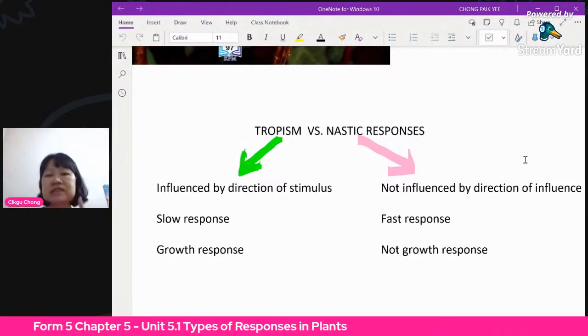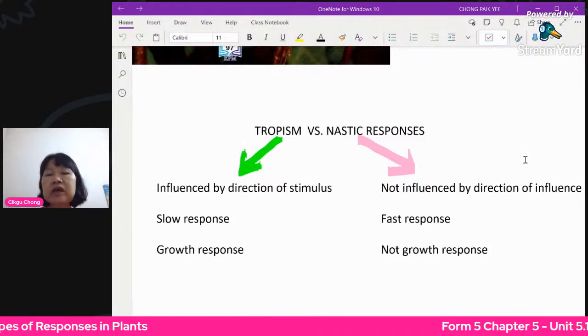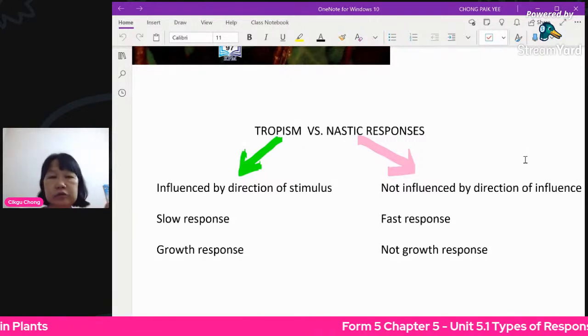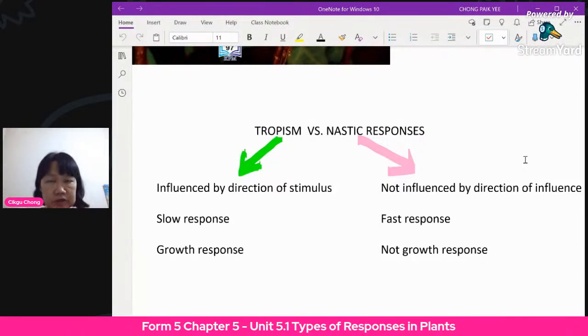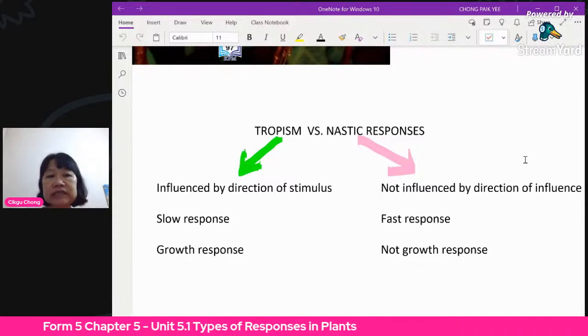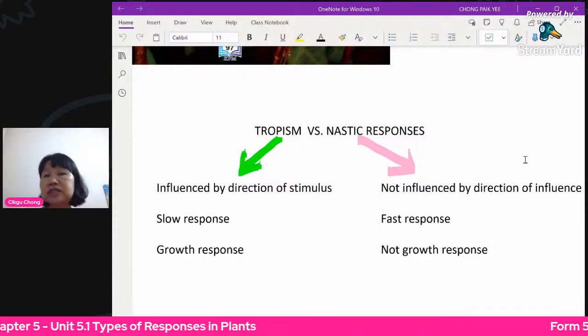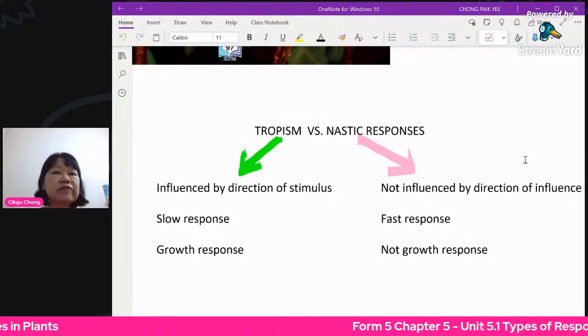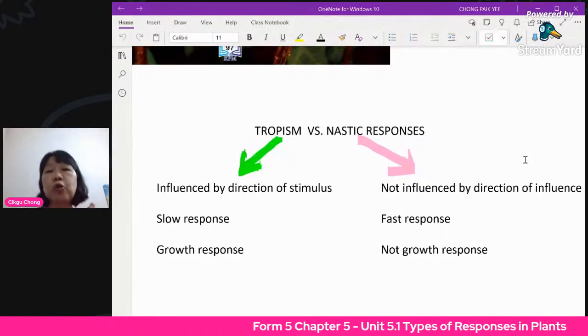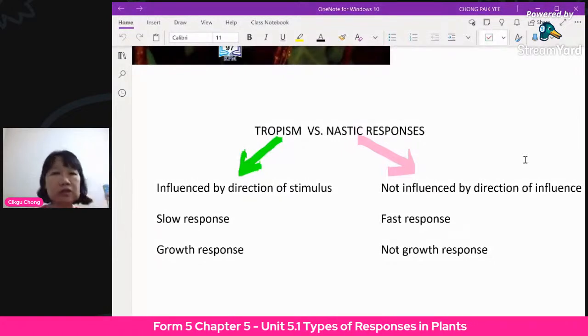Okay, so this is actually the comparison now. I want to give you the comparison so that you have an idea what is tropism and what is nastic response. Okay, so tropism is always influenced. This response is influenced by the direction of where the stimulus is from. And then it's usually very slow because it's actually growing. It's growing towards or it's growing away from it.